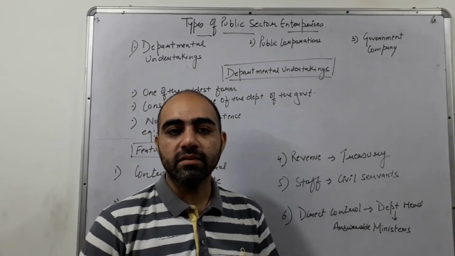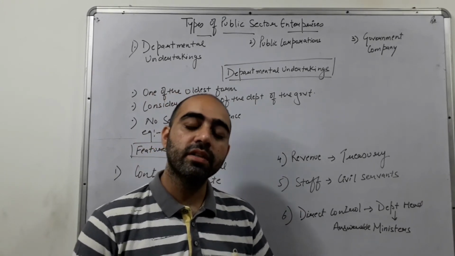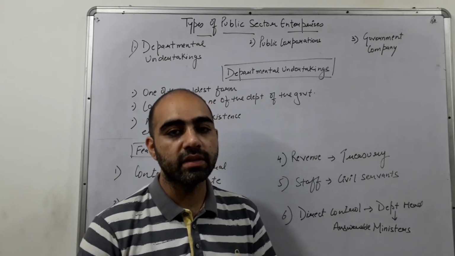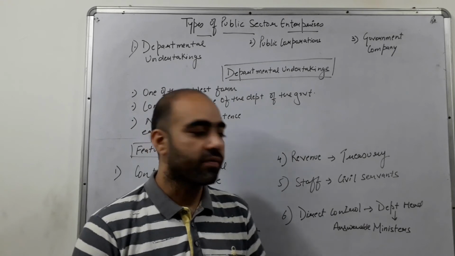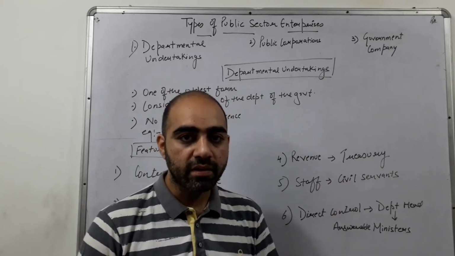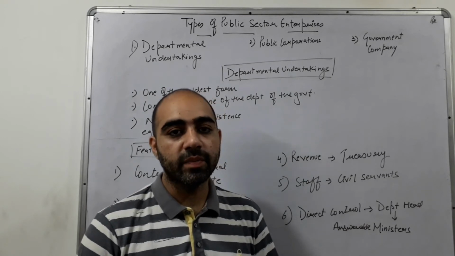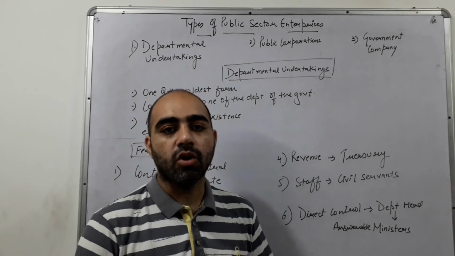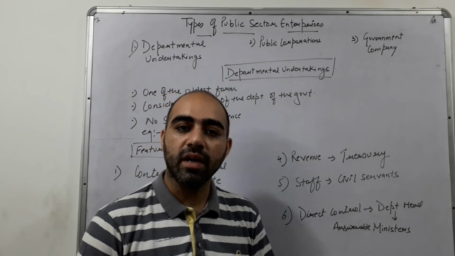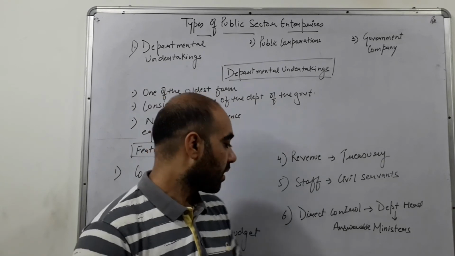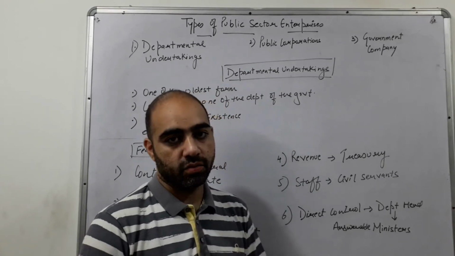Point number 5 is staff. As these undertakings are taken care of by the department, they need staff also, and all the staff working under these departmental undertakings are known as civil servants. These civil servants are recruited and compensated, which means they are paid salaries according to the standard of departmental undertaking as civil servants because they are serving our country.